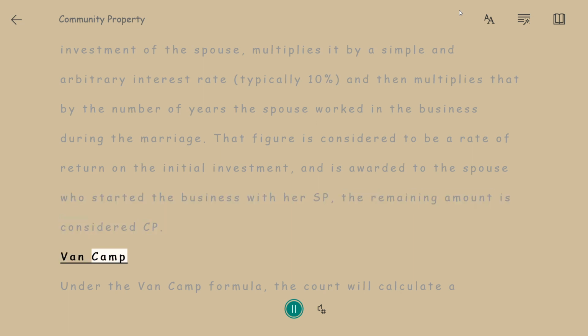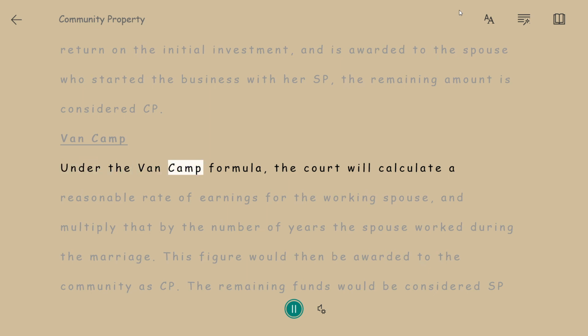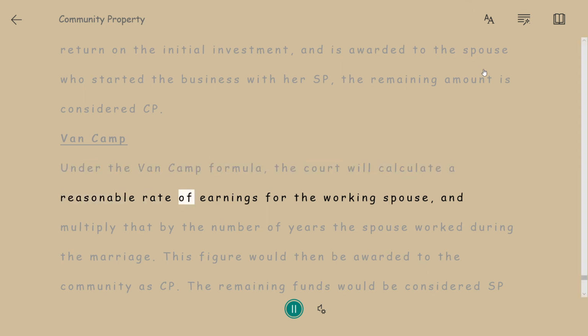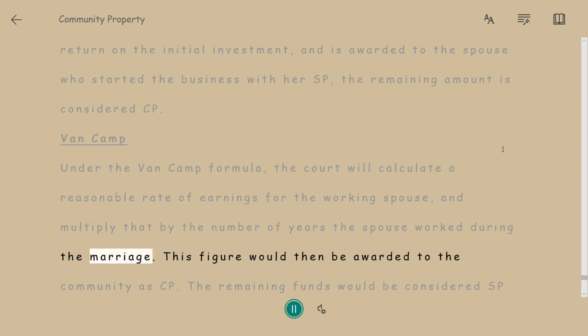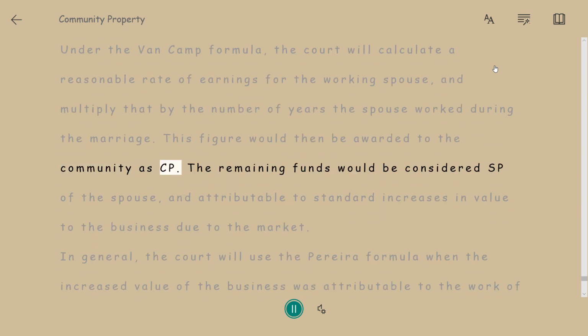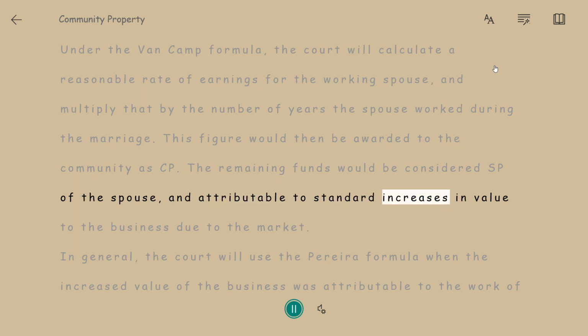Van Camp. Under the Van Camp formula, the court will calculate a reasonable rate of earnings for the working spouse and multiply that by the number of years the spouse worked during the marriage. This figure would then be awarded to the community as CP. The remaining funds would be considered SP of the spouse and attributable to standard increases in value to the business due to the market.